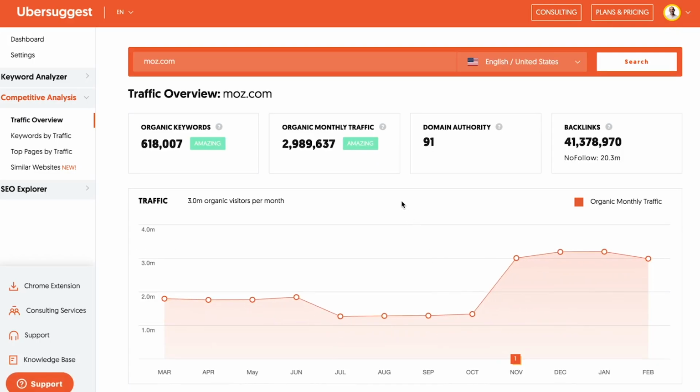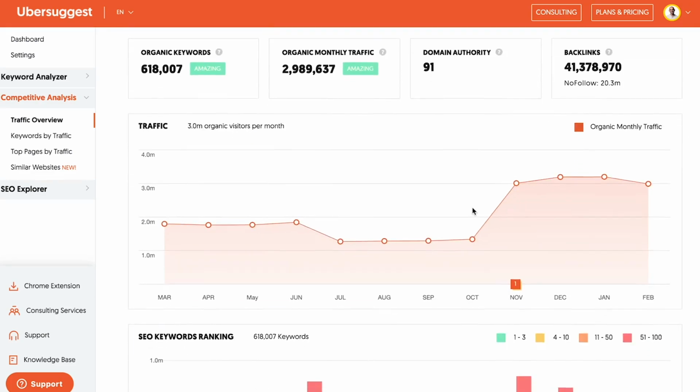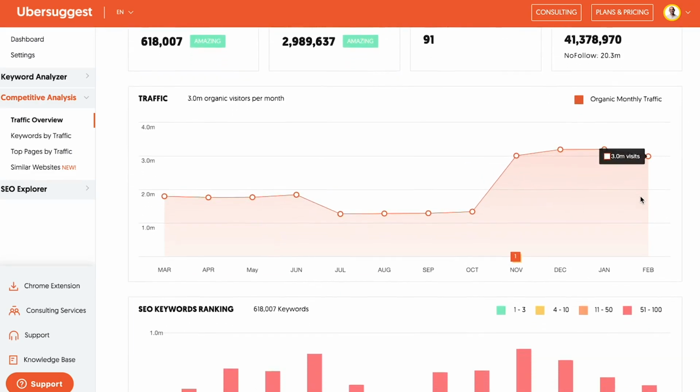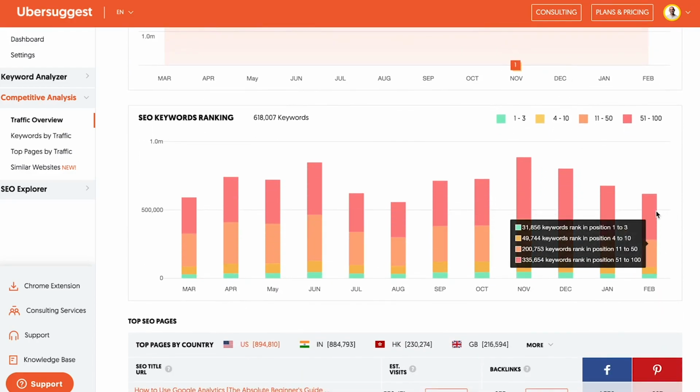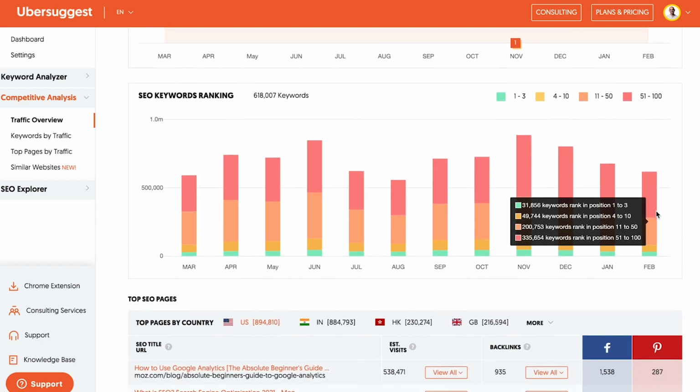You're going to see something that looks like this. Now, this is a traffic overview analysis on Ubersuggest. It shows you the domain, how many keywords they rank for on Google, and the roughly monthly traffic. It breaks down things like their domain authority and how many backlinks they have. And this over here is a chart that gives you a rough overview of their traffic. This shows you how many keywords they're ranking in each position. For example, in February, you can see they have 31,000 keywords that rank from position 1, 2, 3. And you can see how many keywords rank from position 4 to 10 on Google, 11 to 50, which is pages 2 through 5, and 51 through 100, which is pages 6 through 10 on Google.